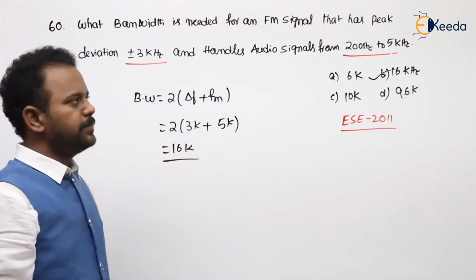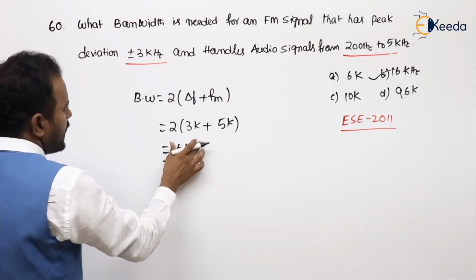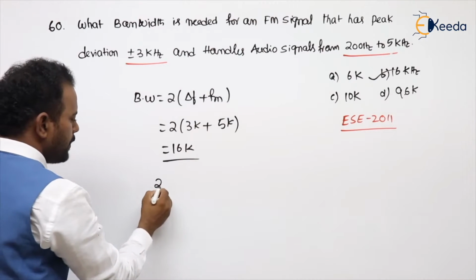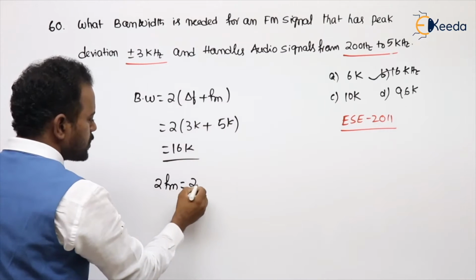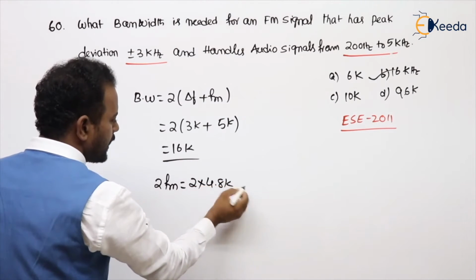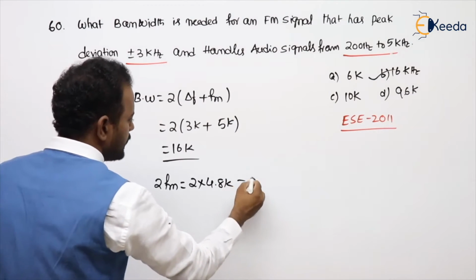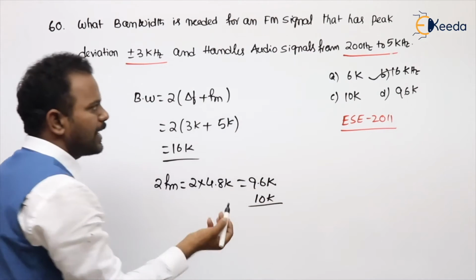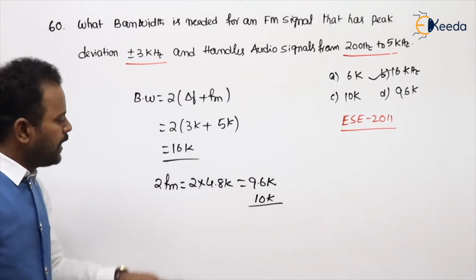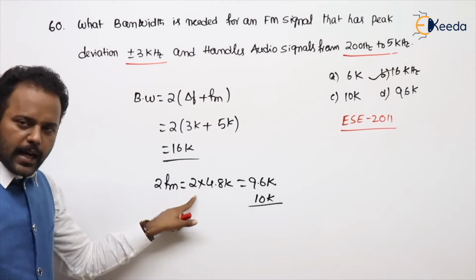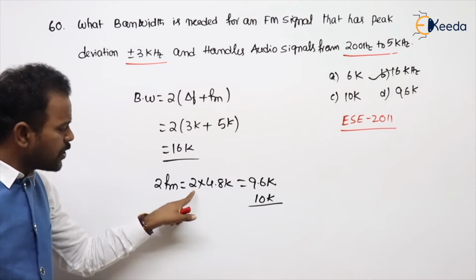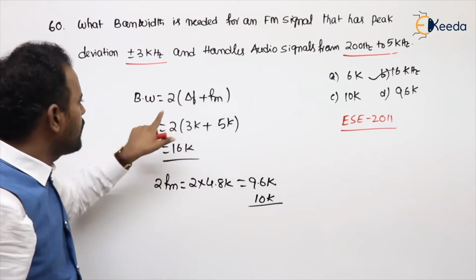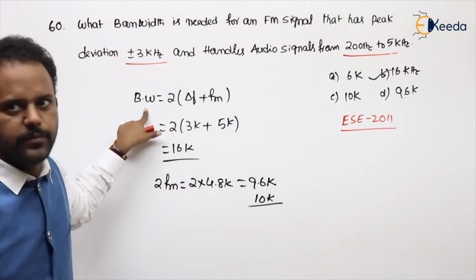Suppose it is narrowband, then how to take it? Narrowband means 2 fm, that is 2 times 4.8 kHz, because highest minus lowest, that is 9.6 kHz, or it might be 10 kHz if I approximate it as 5 kHz. This narrowband FM value is also equal to that for AM modulation. If not mentioned, generally we will go with wideband FM only.